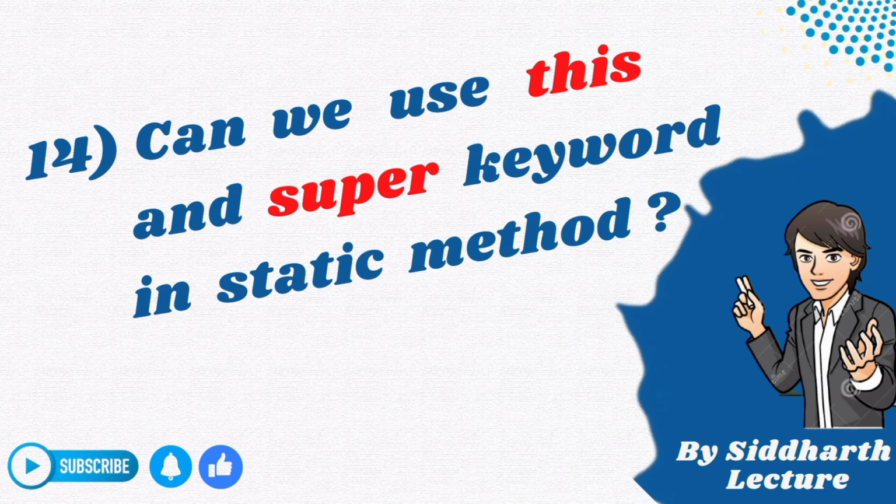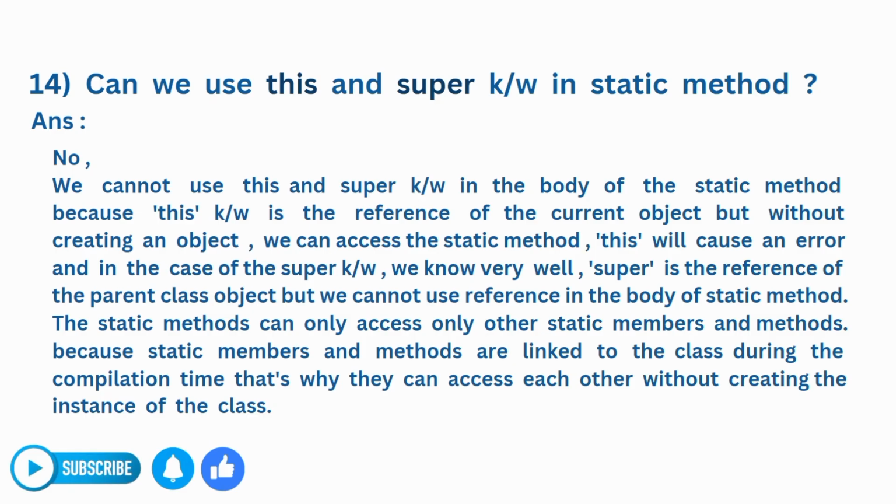So today we are going to discuss: can we use this and super keyword in the static context? Let's start. Answer is no. We cannot use this keyword and the super keyword in the body of static method because this keyword is specially the reference of the current object. But without creating an object, we can access the static method. That's why here this keyword will cause an error.